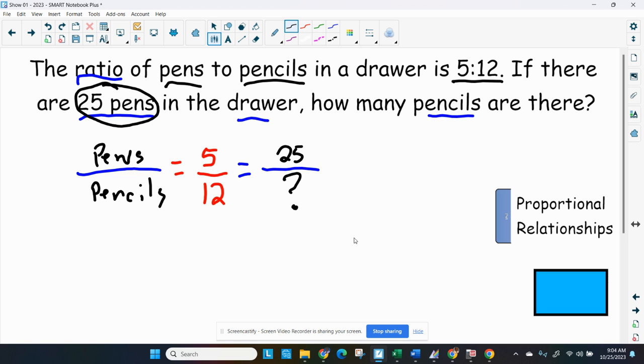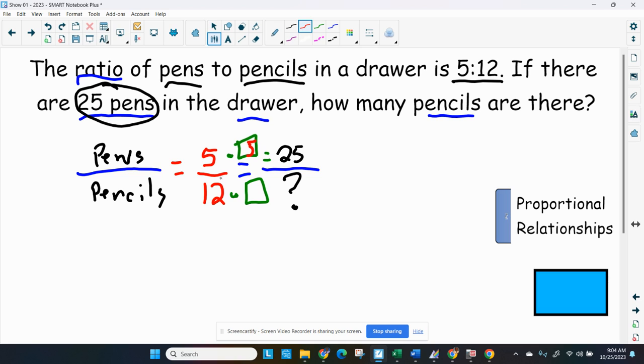All right, so I'm going to show you a shortcut trick in order to deal with this. Instead of cross multiplying, I'm going to multiply top and bottom by a certain number in order to get to this number on the side here. So 5 times what equals 25? Well, it's got to be 5 because 5 times 5 is 25.